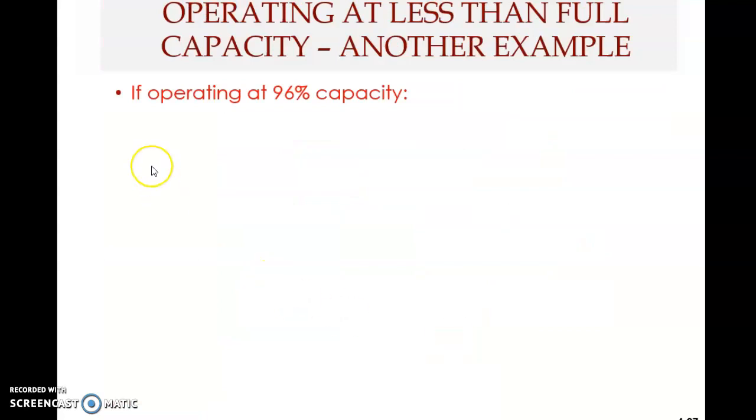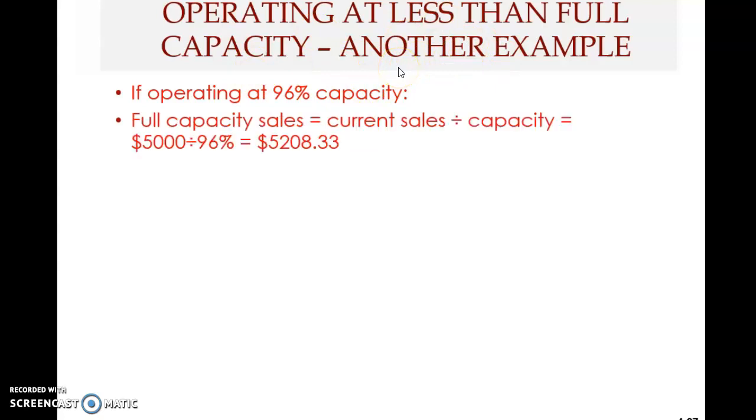All right. Now, what if we try and extend this example? Just now, the assumption was the company was operating at 80% capacity. Now let's see if the company is operating at 96% capacity. What will happen? Again, the first step is always to compute the full capacity sales, or FCS. So how do you compute this? You take the current sales divided by the capacity, 96%. Therefore, you get 5,208.33.